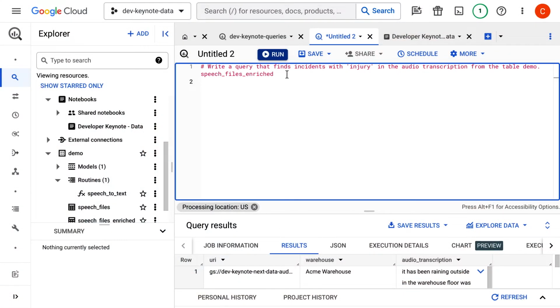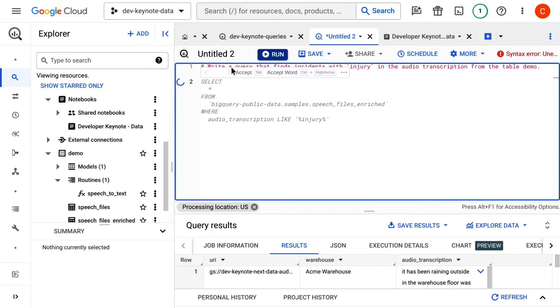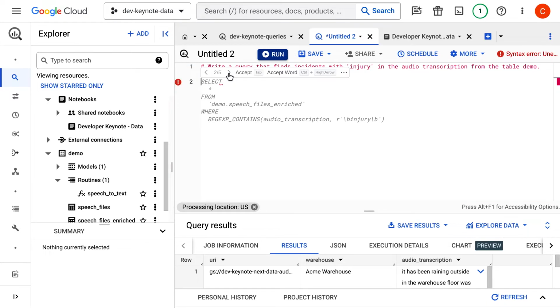Okay, so let's see if you can get it to find a specific type of safety incident, like maybe all the reports that say injury or something. Right, because I'm terrible at writing SQL. So when I can just give it a comment and have it give me a query statement, that's making everybody better. Let's see if we can transform this data into something more useful.